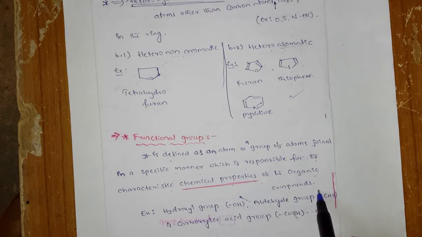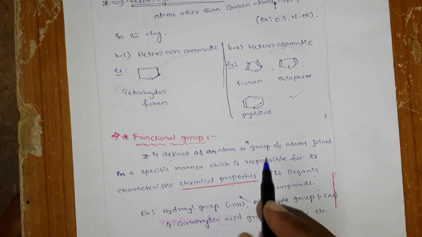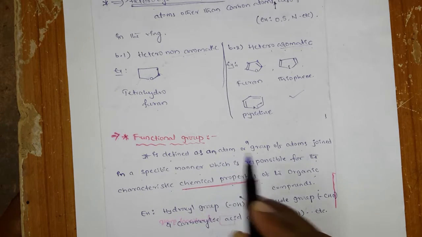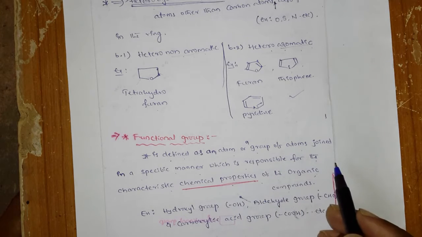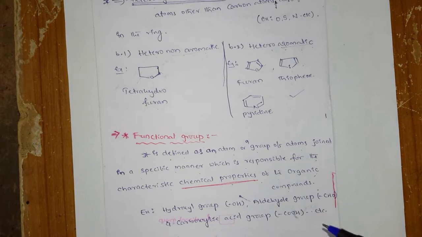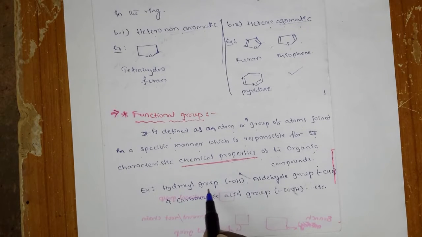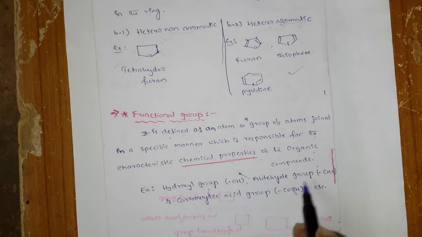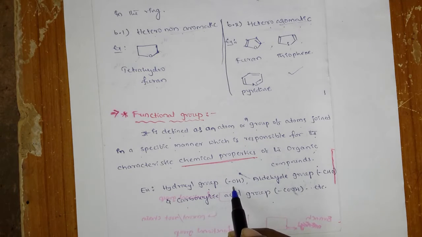So the functional group is nothing but an atom or a group of atoms which is responsible for the characteristic chemical properties of organic compounds. The best examples are the OH group, the hydroxyl group, aldehyde groups, carboxylic acid groups. A single group like OH gives alcohols.